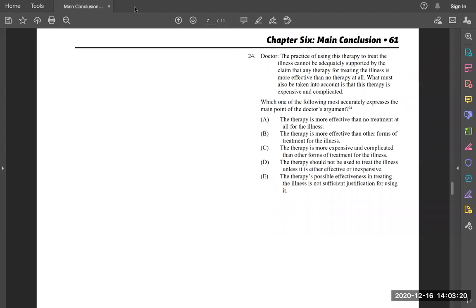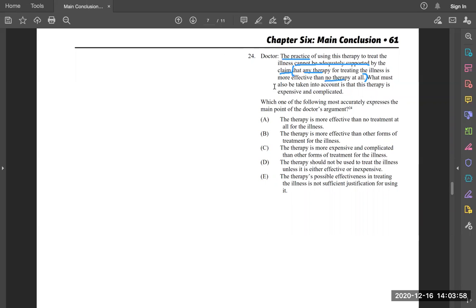All right, so this is question number 24 of the main conclusion set. A doctor says the practice of using this therapy to treat the illness, so we've got the practice, all this extra fluff, cannot be adequately supported by the claim. And what is that claim? That any therapy for treating the illness is more effective than no therapy at all. So our claim is that any therapy is more effective than no therapy, and this claim cannot adequately support the practice.